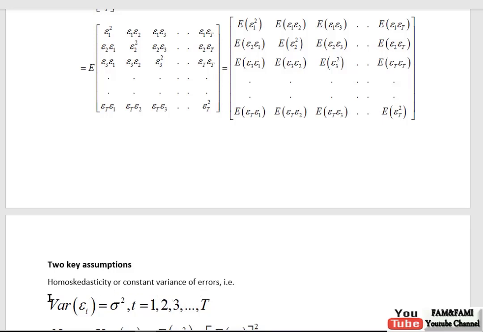So this assumption is mathematically, although we have used this notation at the start, but now we are going to dig deep. So variance of epsilon t is sigma square, and t ranges from 1 to capital T. So look at this expression. When this subscript t is replaced with 1, we get variance of epsilon 1. It means the variance of the first error.